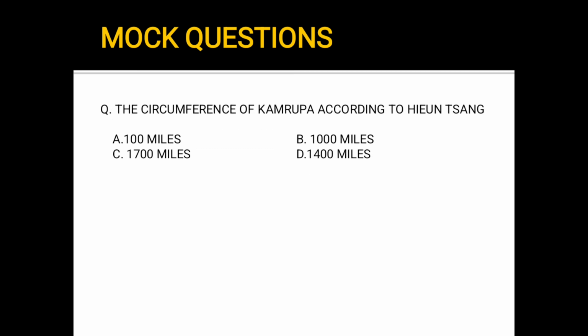The circumference of Kamrupa according to Hwuen-sung was option A 100 miles, option B 1000 miles, option C 1700 miles, option D 1400 miles. The answer is 1700 miles. Hwuen-sung also gave many other information regarding Kamrupa, like the people were mostly of Mongoloid origin. He mentioned two main